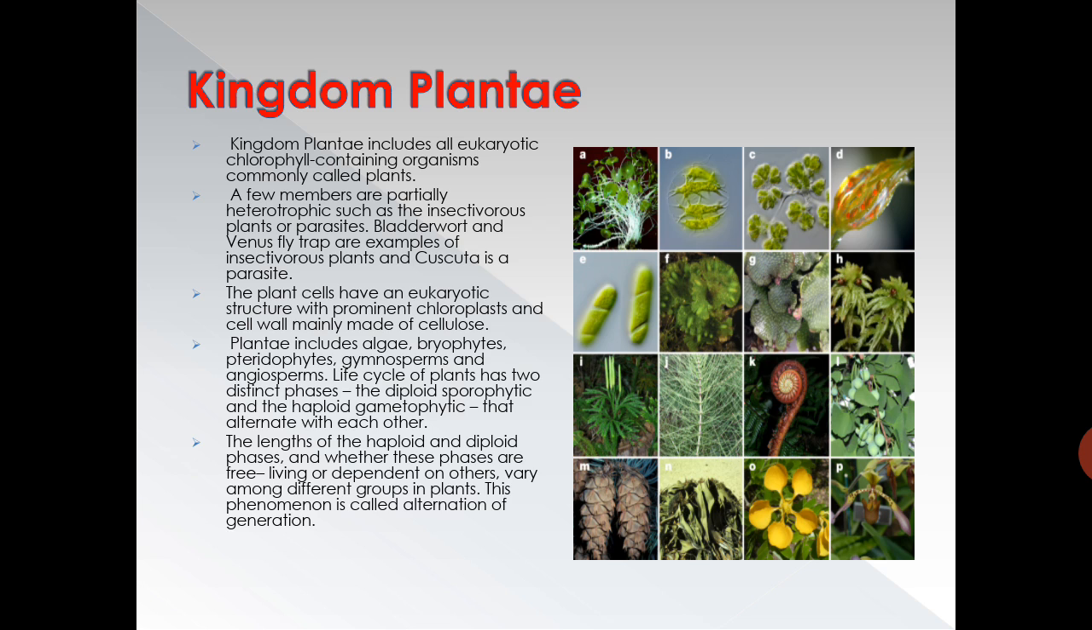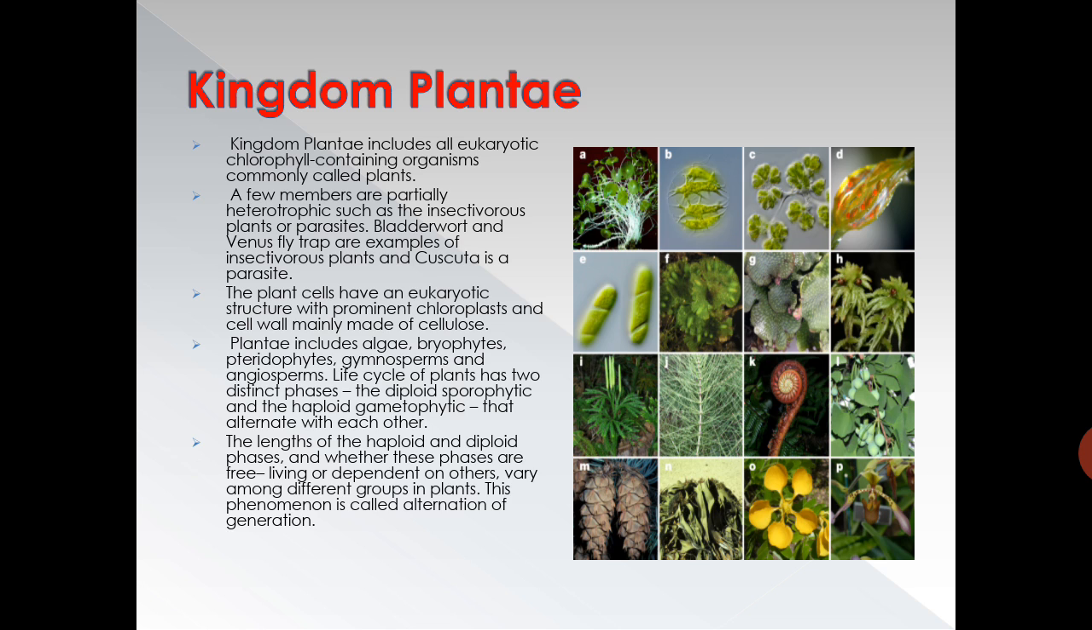Kingdom Plantae includes all eukaryotic, that is they have a definite nucleus, chlorophyll containing organisms called plants. A few members are partially heterotrophic, such as the insectivorous plants or parasites. Bladderwort and Venus flytrap are examples of insectivorous plants, and Cuscuta is a parasitic plant.